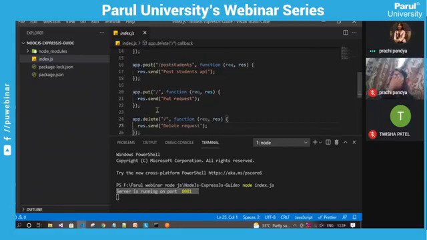Now put. We can use this put API for updating any record. Like in any other programming language such as .NET, we are generally performing CRUD operations, in your exams also. So what is CRUD operation? Create, update, delete. And you write some particular code for that operation. So in Node.js, we write different APIs for each particular CRUD operation.